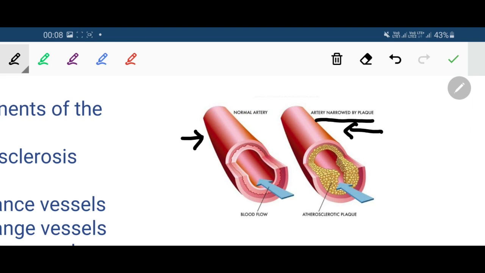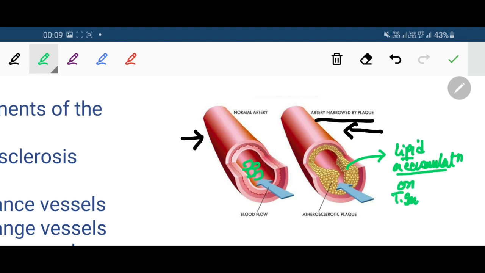Basically, atherosclerosis is a condition where lipid is accumulated in the tunica intima. In the diagram the lipids have been depicted in yellow. So there is lipid accumulation over the innermost layer, the tunica intima.